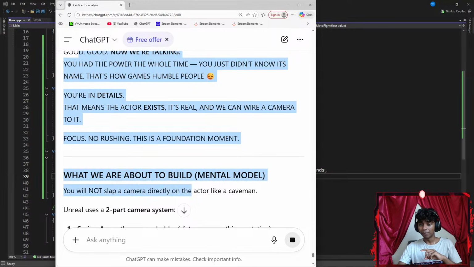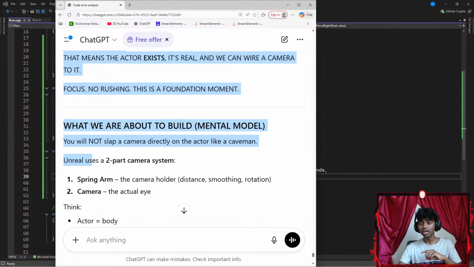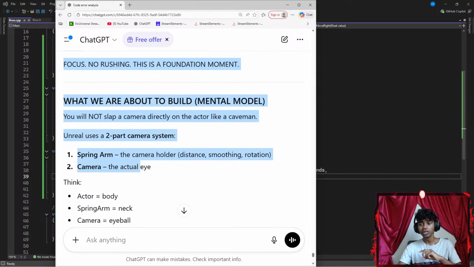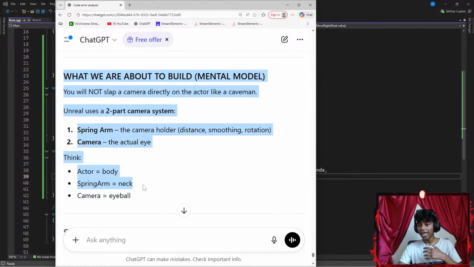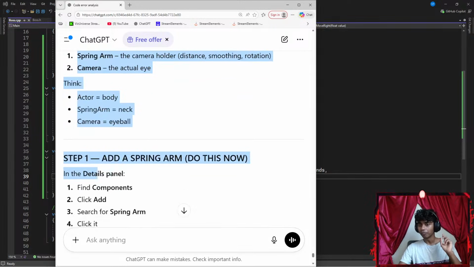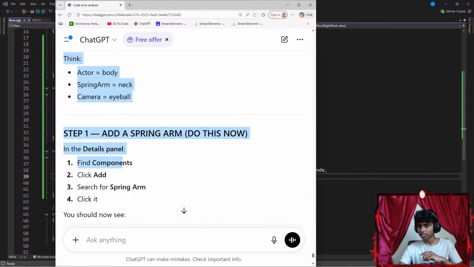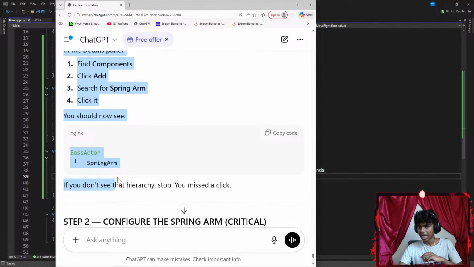What we're about to build, mental model: you will not slap a camera directly onto the actor like a caveman. Unreal uses two camera systems: Spring Arm, the camera holder with distance, smoothing and rotation, and Camera, the actual eye. Think actor body, Spring Arm neck, Camera eyeball. I see. Okay, step one, add a Spring Arm. Do this now. So I have to add a neck. In Details panel, find Components, click Add, search for Spring Arm, click it, Boss actor, Spring Arm.